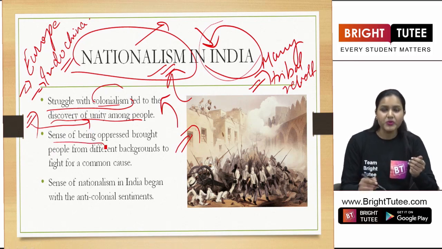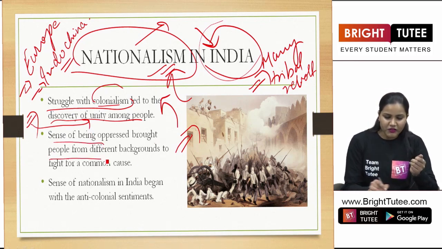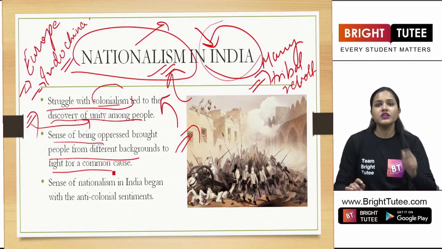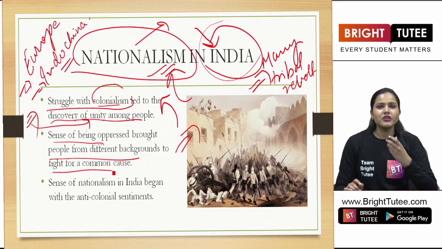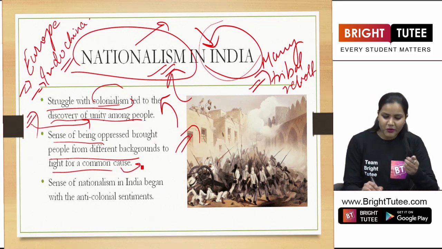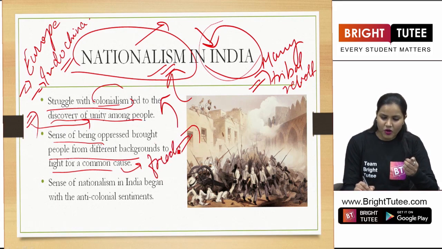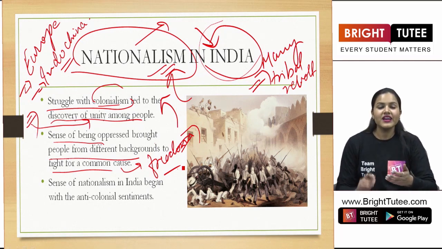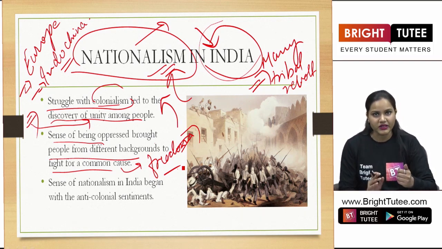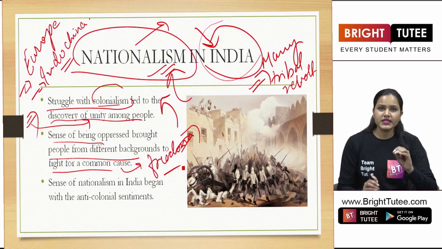So the sense of being oppressed brought people from different backgrounds to fight for the common cause. Now, what was the common cause for all these people? Everyone wanted freedom or independence. So therefore, in this chapter, we are going to understand this struggle for independence against the colonial rule or the British government. So in large, what can we say here?